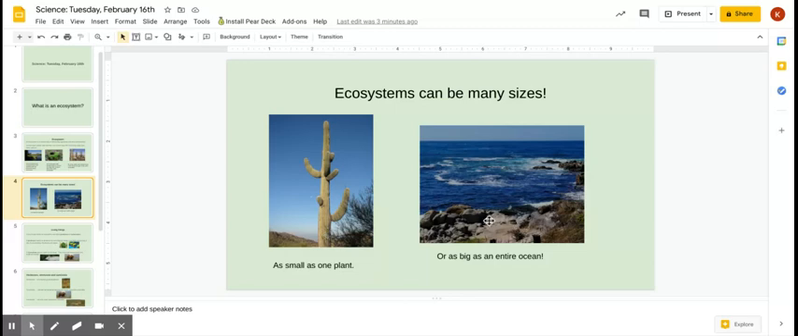Whereas you also can call this ocean, which, as you know, is very, very large. That's the Pacific Ocean. All the things that live in the ocean, the fish, the whales, the sharks, the jellyfish, the algae that live on the top of the water, the seaweed that lives at the bottom, they're all part of that same ecosystem. So they can be small or big.